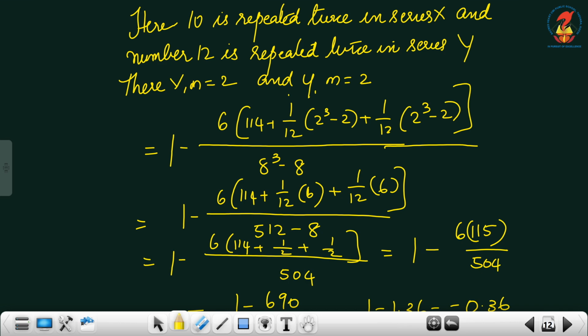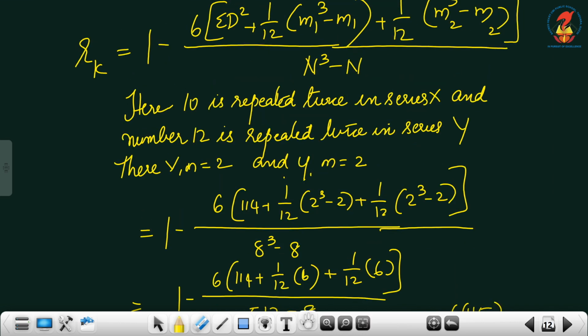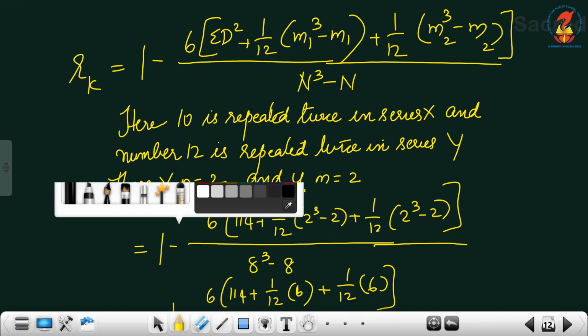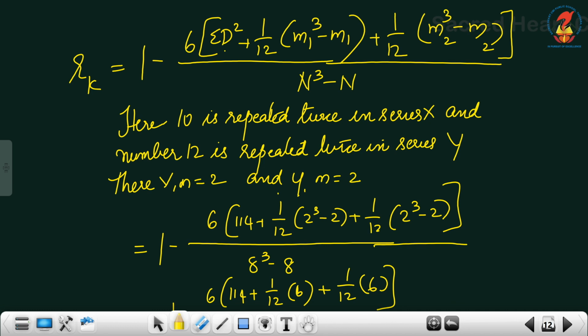The formula is Rk is equal to 1 minus 6 sigma d square plus 1 by 12 into m1 cube minus m1 plus 1 by 12 into m2 cube minus m2.